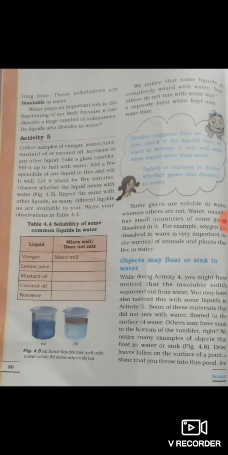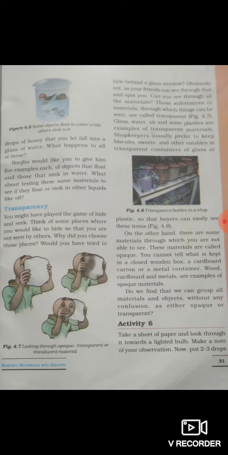Now next, we notice many examples of objects that float in water or sink. Dried leaves fall on the surface of a pond, a stone that you throw into this pond, a few drops of honey that you let fall into a glass of water. What happens to all of these?